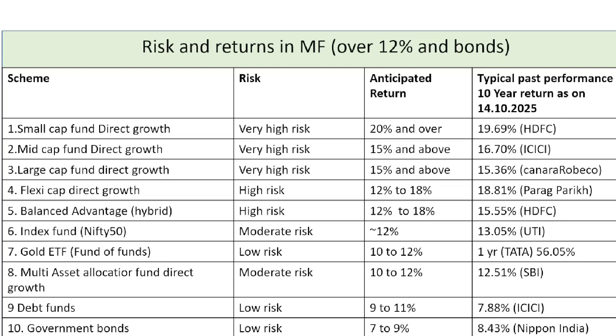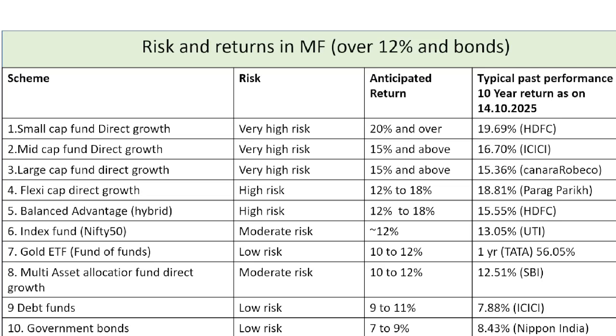Risk and returns of mutual fund over 12% and bonds. This is where to invest. It is coming from a previous video, and one can invest in small cap fund with a very high risk, and anticipate 20% and over. Example is the small cap fund, direct growth, which has given somewhere around 20% over a long 10 years.